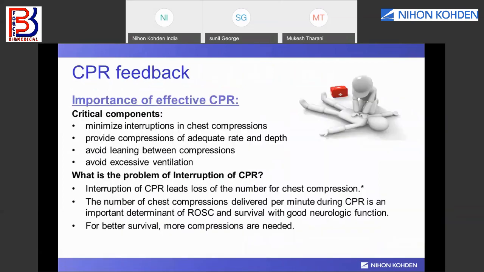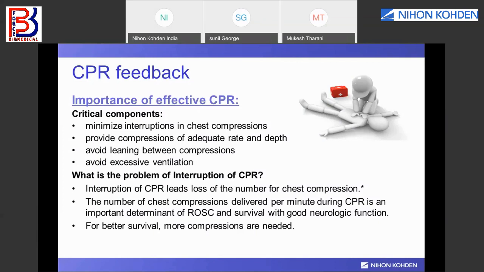Now, the third topic is on CPR feedback. So you guys know, we have learned about CPR in the first session, and in the second session also Mr. Sunil will explain about CPR and the importance of CPR. So what are the critical components of effective CPR?